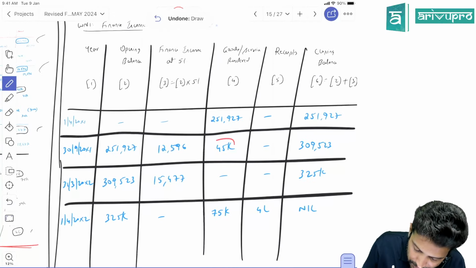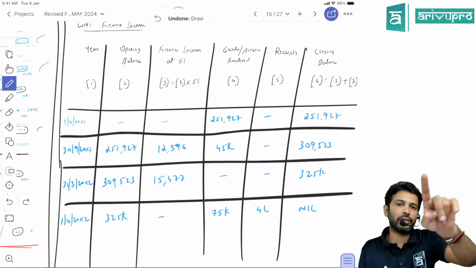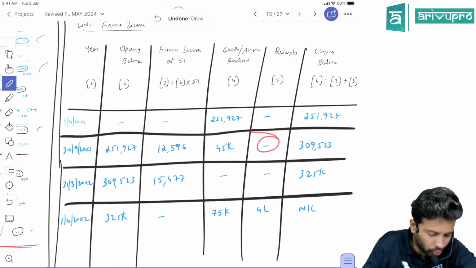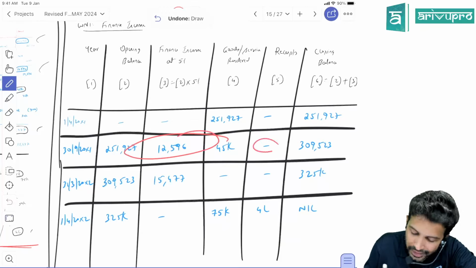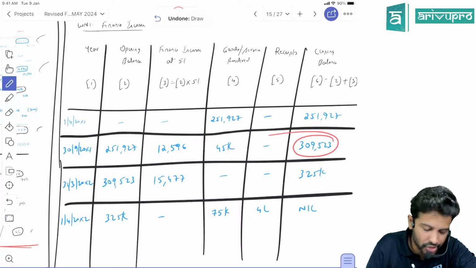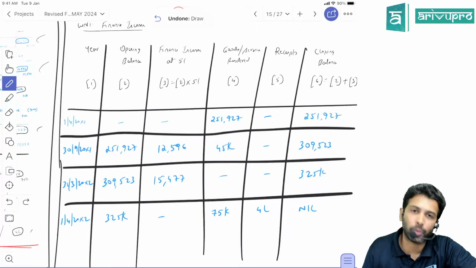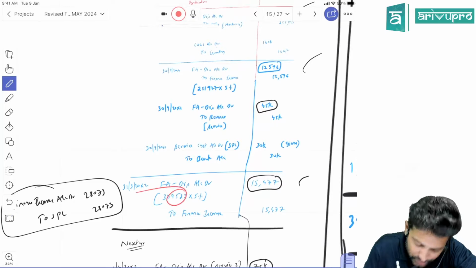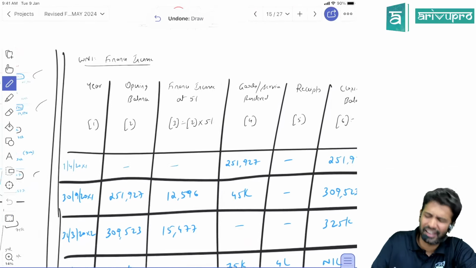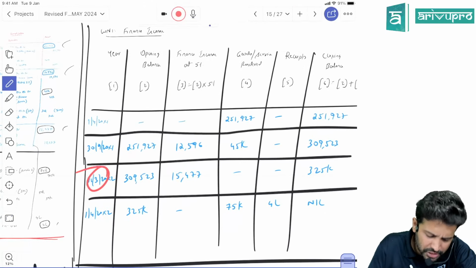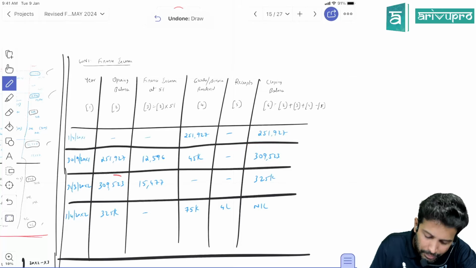Then on 30th September, again, did you give service? Yes. Second service you gave worth 45,000. Did you receive any money? No, 0. So adding these three minus this, the debtor's closing balance on 30th September will become 309,523. That's what we got here also. Yes, same thing we're doing, but a little more easy. Next, on 31st March, this closing will become the next opening.